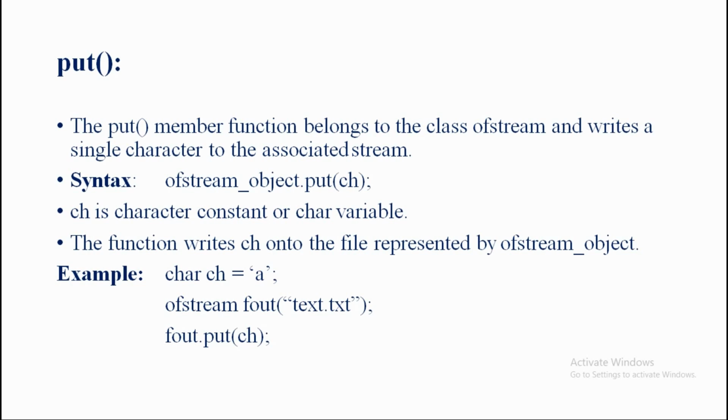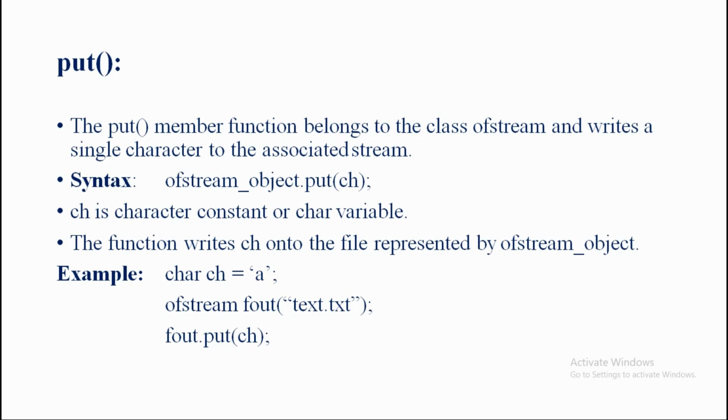After that, the next line we complete as ofstream fout, opening of the parentheses, open the double quotation, text.txt, closing the double quotation, closing the parentheses and the semicolon. The meaning is we are going to open the file. Clear this point here. We need to open the file for output purposes only. We know that the meaning of the put member function is to display a single character. That means whatever we input, such one is going to be displayed here. So before that we need to open the file, for the output purposes.